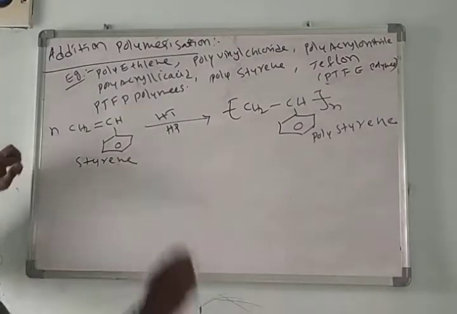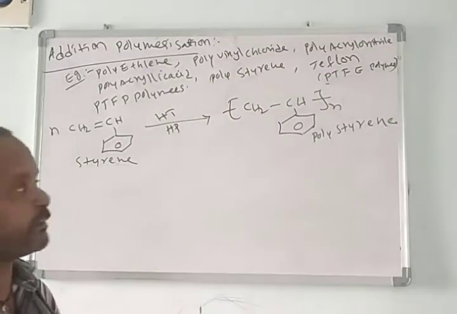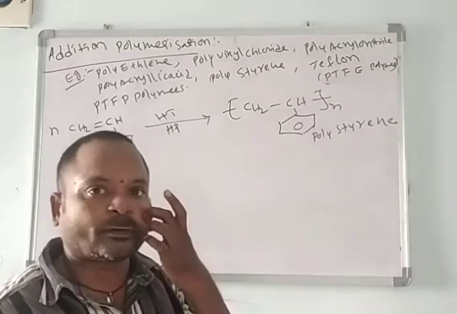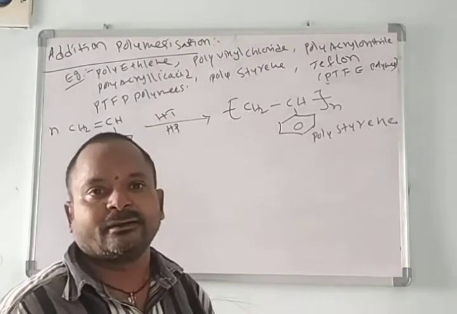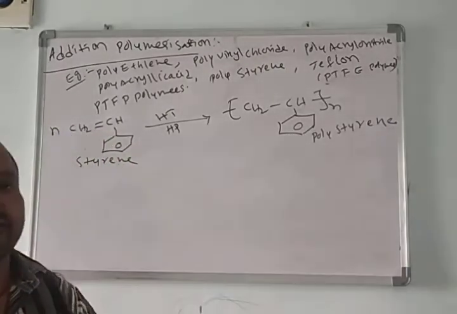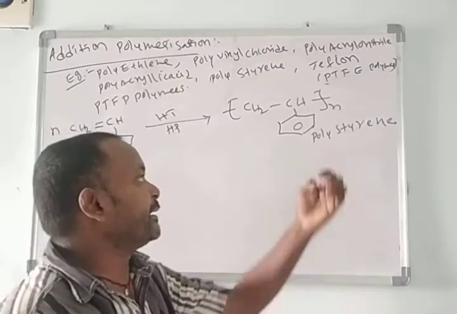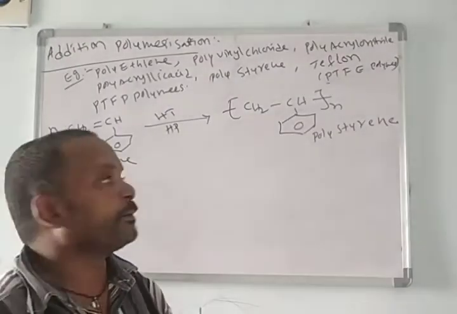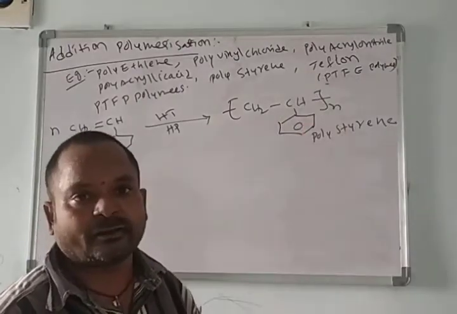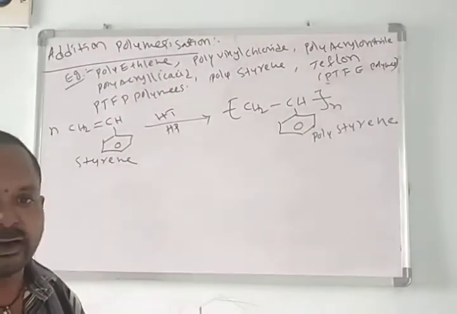Teflon, already we know about this one. It is a highly strengthened polymer. It never destructs. It never coagulates at low temperatures. The boiling point and melting point of these Teflon polymers are very high due to the presence of the highly electronegative fluorine atom.